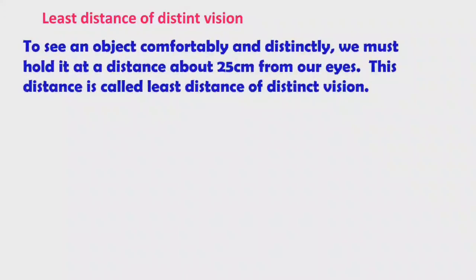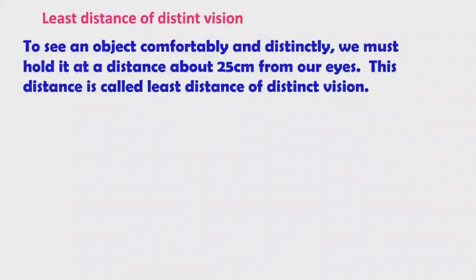Now we will discuss least distance of distinct vision. What is meant by least distance of distinct vision? To see an object comfortably and distinctly without any strain, we must hold it at a distance of about 25 centimeters from our eyes.